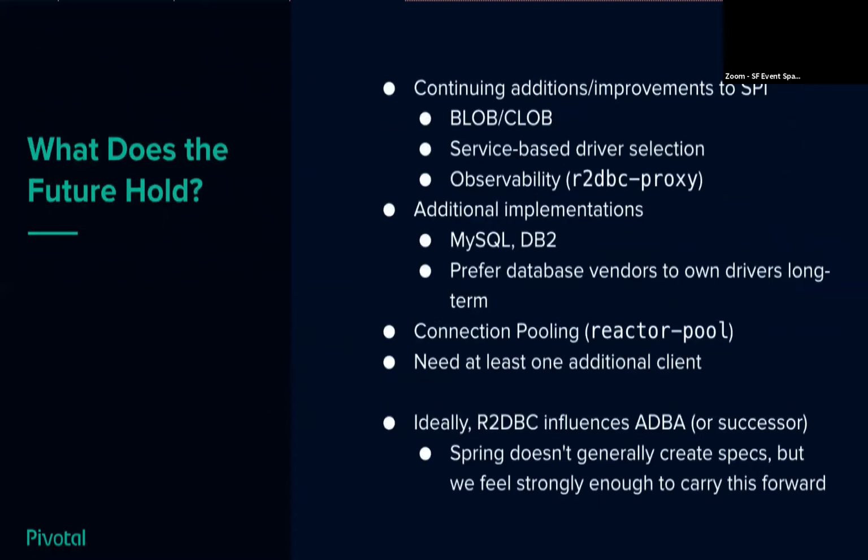What do we want to do? We want continuing additions and improvements to the SPI. If you take a look through the SPI's GitHub issues, we have blobs and clobs coming up next, and service-based driver selection. We're not going to use URIs, which are these weirdly formatted strings. We're going to do something a little bit better than that, but you'll basically be able to say, here is some configuration metadata, go find me the correct database driver somewhere in my classpath soup and give me that database driver back.